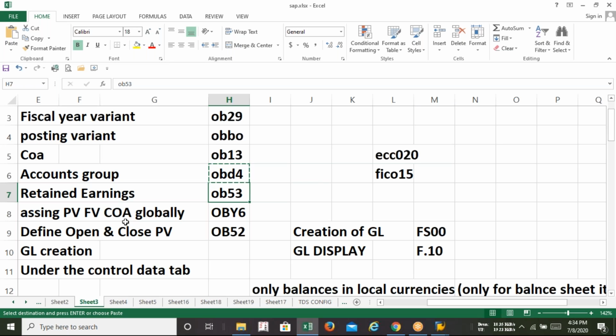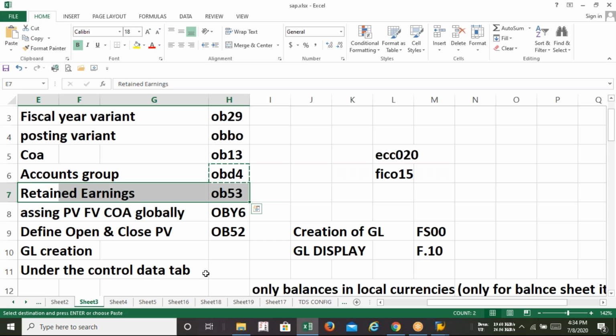In SAP, the meaning of retained earnings is balance to be carried forward. I repeat, in SAP, the meaning of retained earnings is balance to be carried forward. So you have to create a GL so that the GL balance will be carried forward. There's no logic behind why we need to create the retained earnings account before creation of the GL.